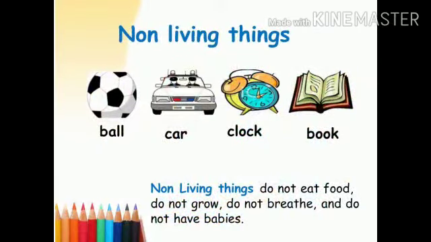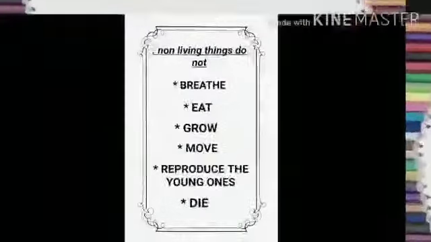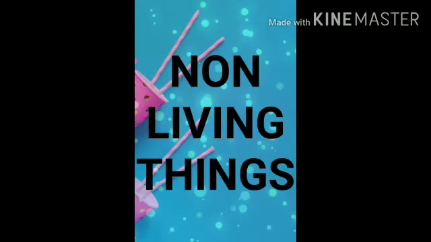Now, children, let's study about the non-living things. So, you can classify the differences between living and non-living things. Things that cannot breathe, eat, grow, or move from one place to another, do not have feelings, do not reproduce young ones, and do not die are called non-living things.